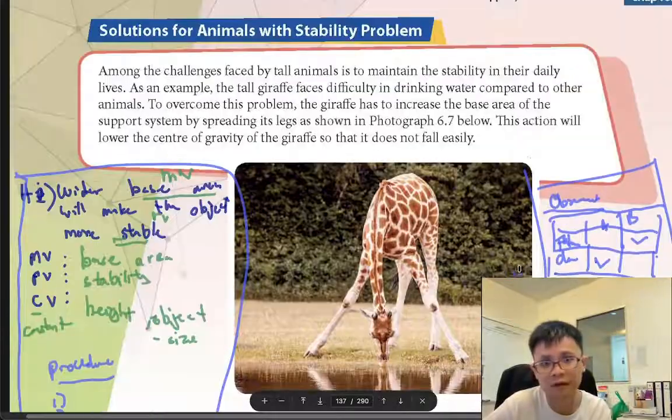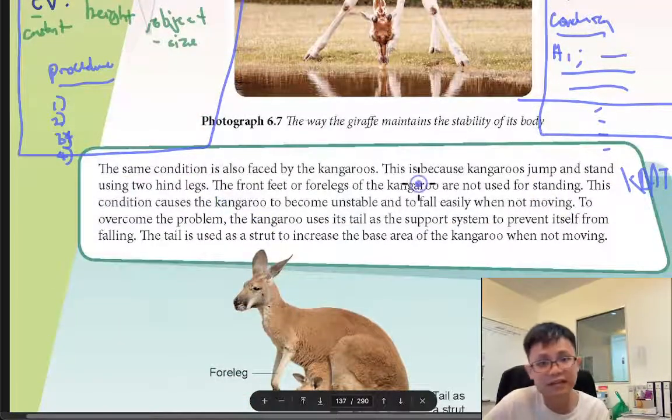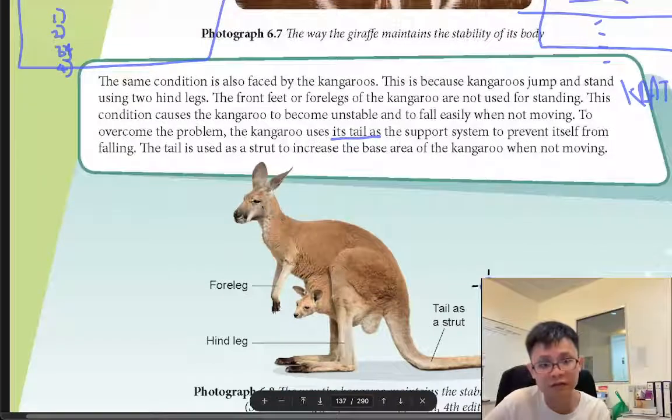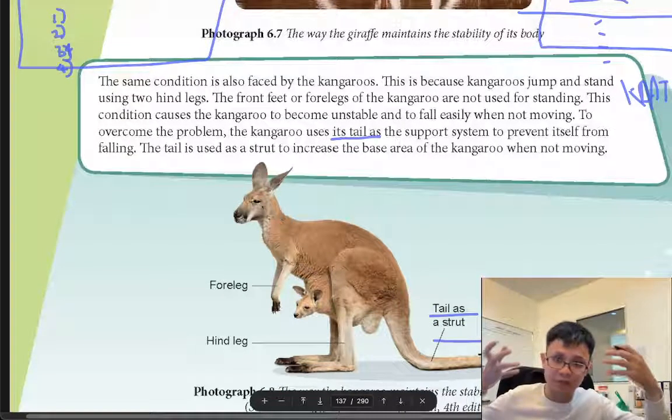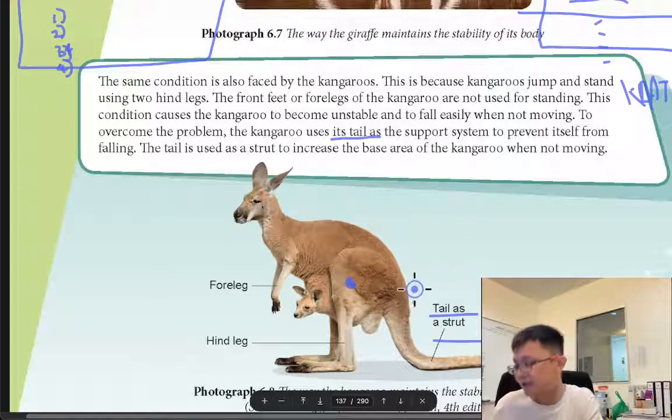After you know, how do you use it? So for example, we can see the kangaroo is not stable, so it has a tail. This tail can balance it and it's heavier, so the center of gravity will be slightly lower.